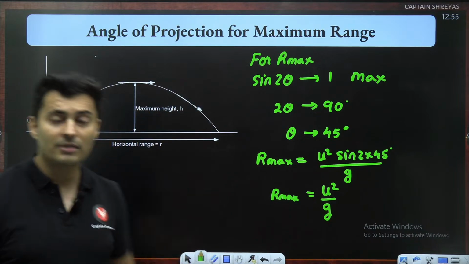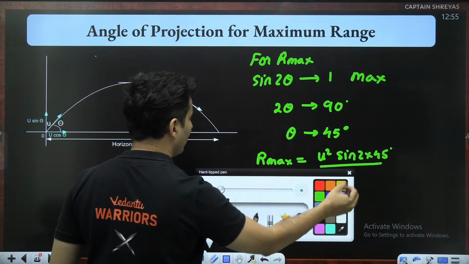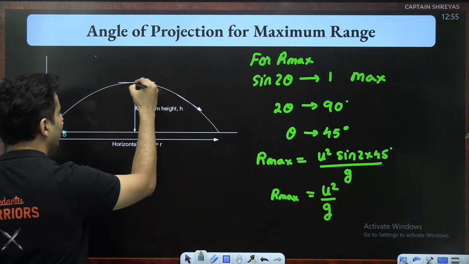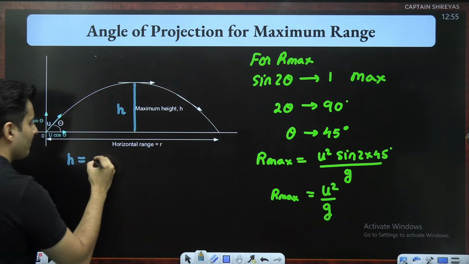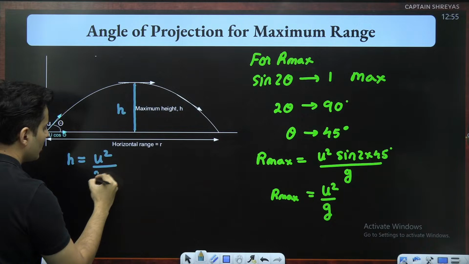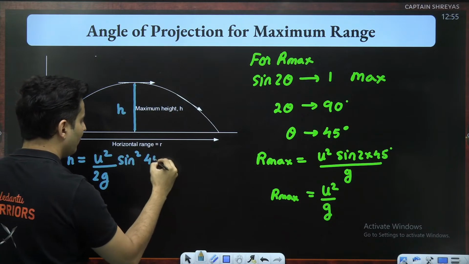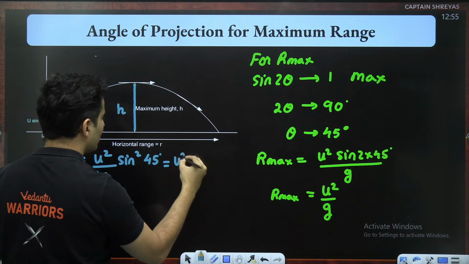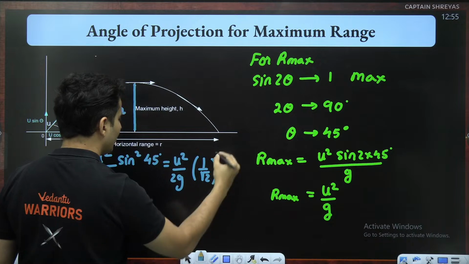And when the range is maximum, if you end up measuring the height, there is a problem on that also. How much is this particular height? It comes out to be very interesting. Remember, the height formula is u square by 2g into sine square theta. Theta is 45, so it will become u square by 2g. Sine 45 is 1 by root 2, square it.